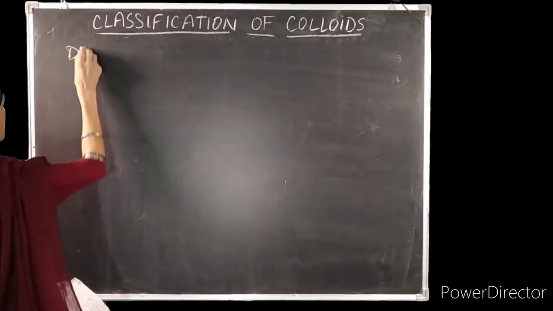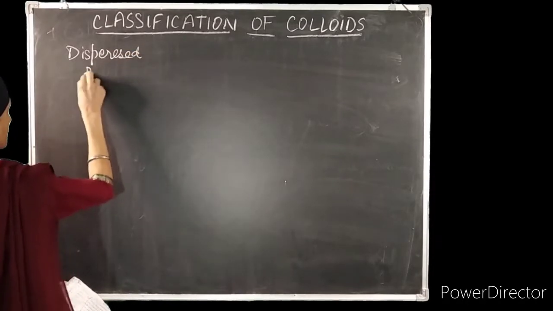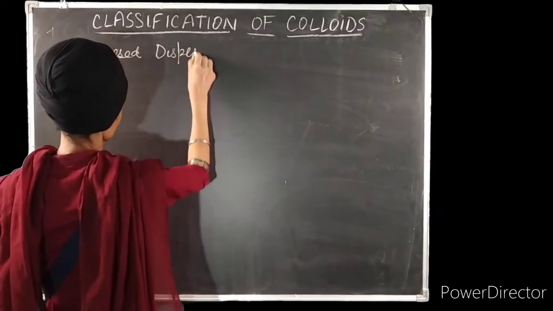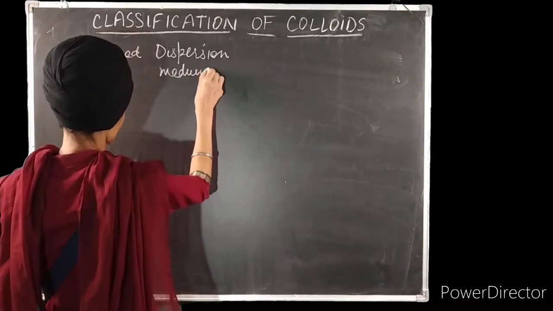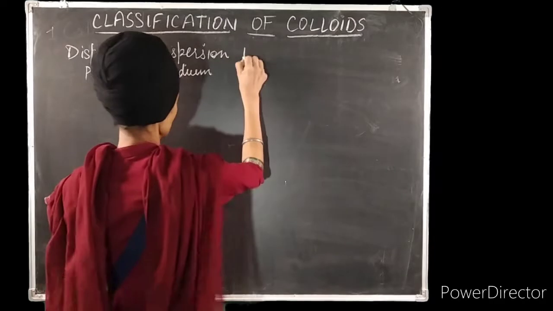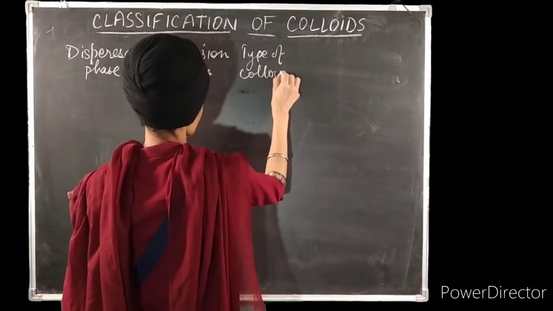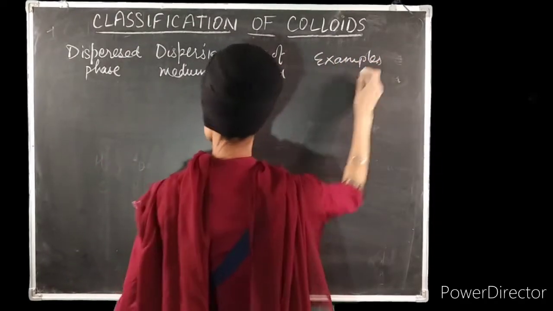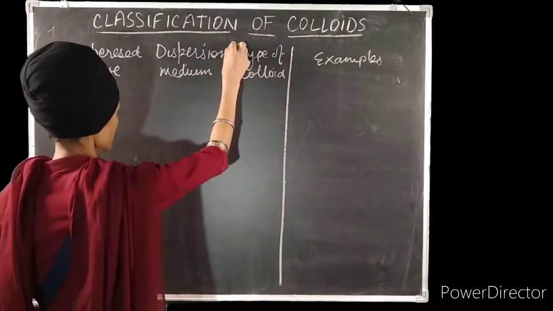First we will write the dispersed phase, then the dispersion medium, and in the next column the type of colloid, then we will give their examples.